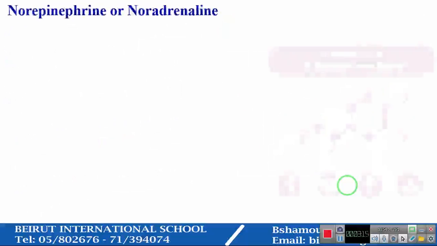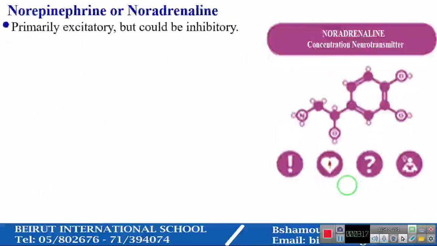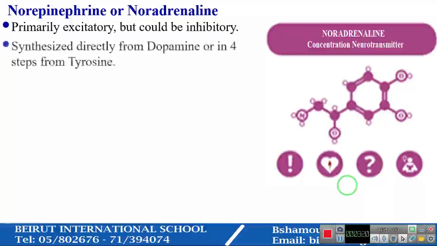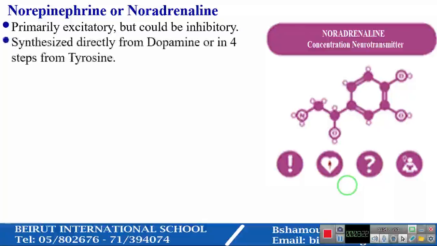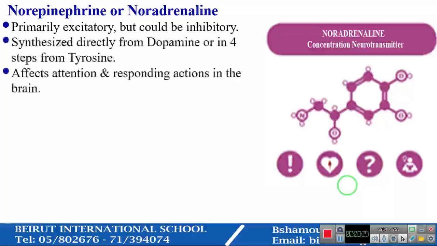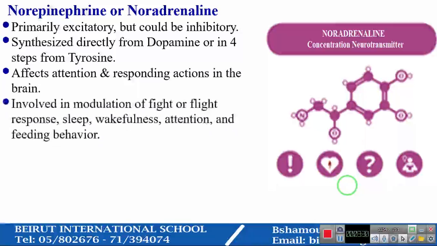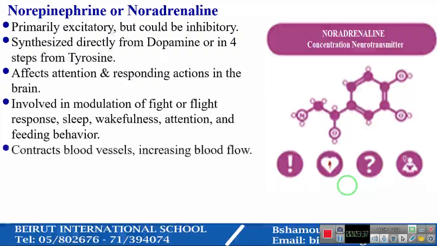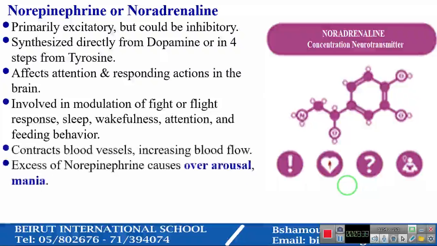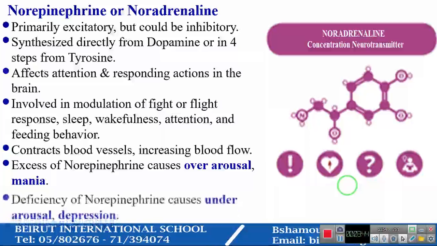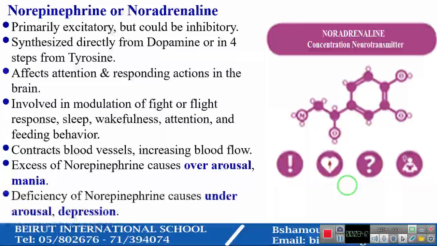Norepinephrine or noradrenaline. Primarily excitatory but could be inhibitory. Synthesized directly from dopamine or in four steps from tyrosine. Affects attention and responding actions in the brain. It is involved in modulation of the fight or flight response, sleep, wakefulness, attention, and feeding behavior. It contracts blood vessels, increasing the blood flow. Excess of norepinephrine causes overarousal and mania, while deficiency of norepinephrine causes underarousal and depression.